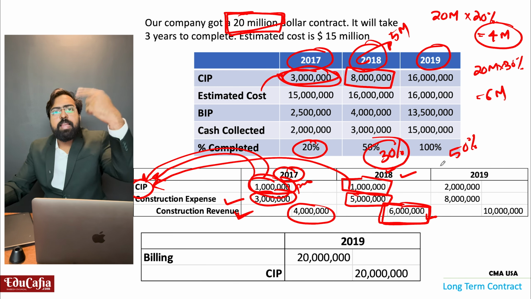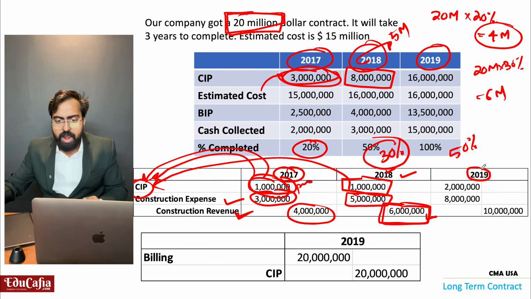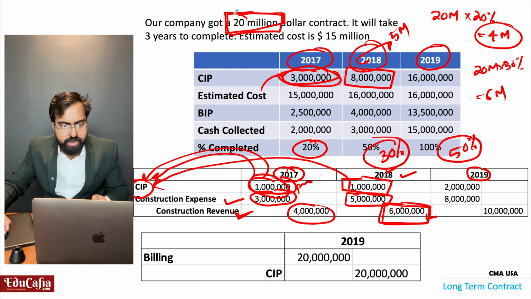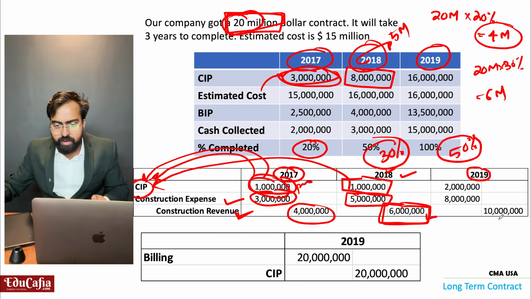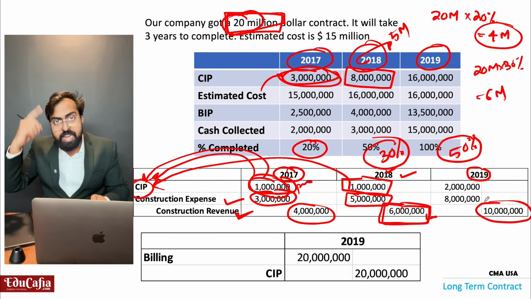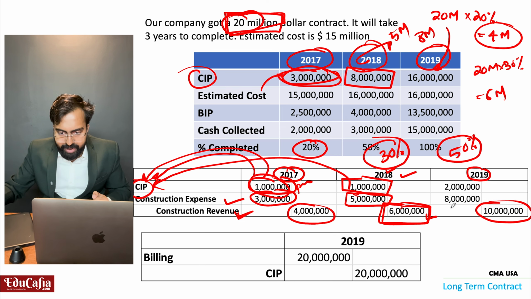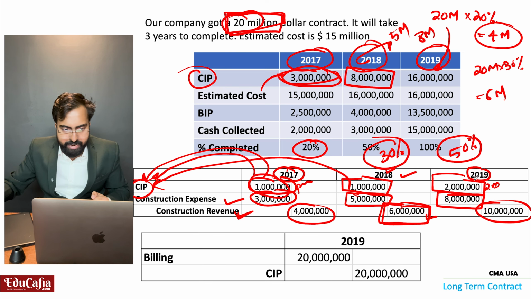In the next year, 2019, another 50% work completed. So 50% of 20 million is 10 million. In this 10 million, here 8 million CIP I added, right? That 8 million is my construction expense. So the balance 2 million is my profit, I am adding to CIP account.